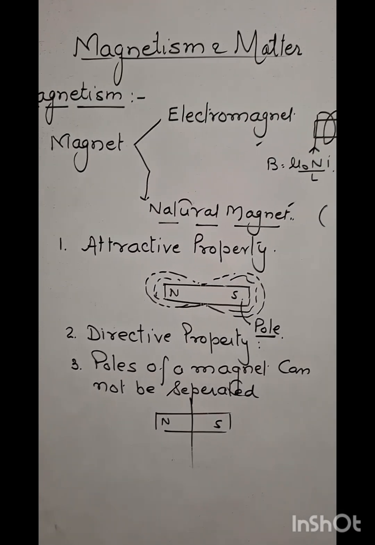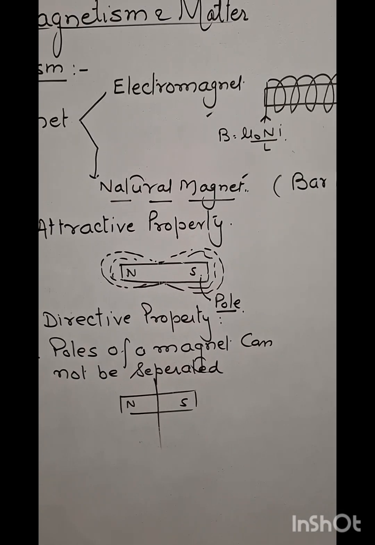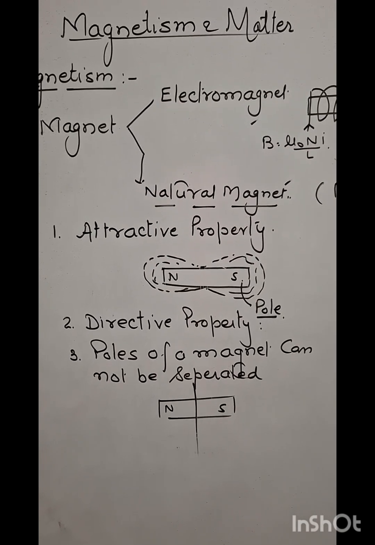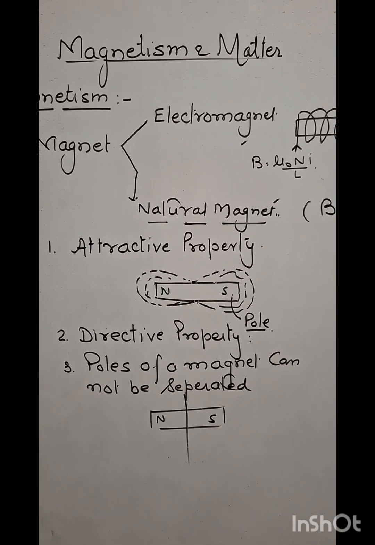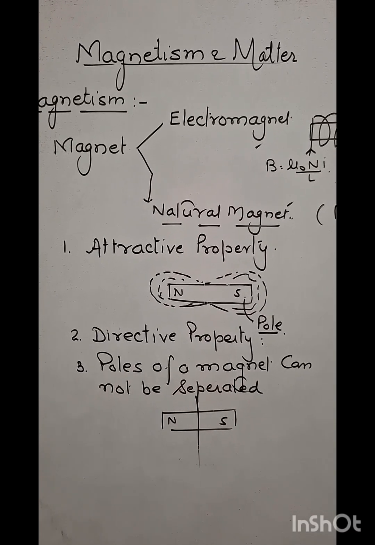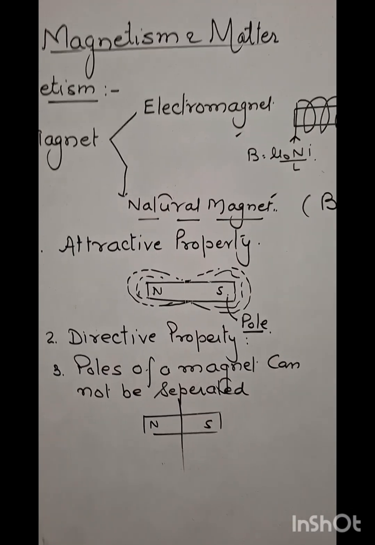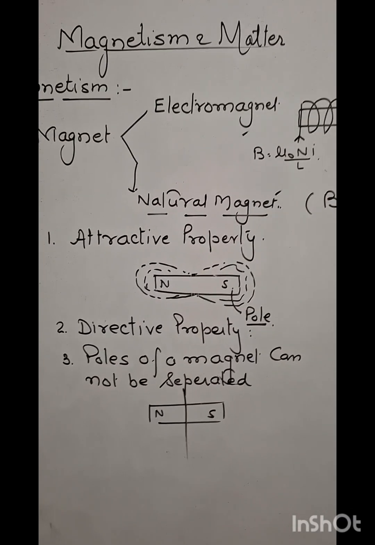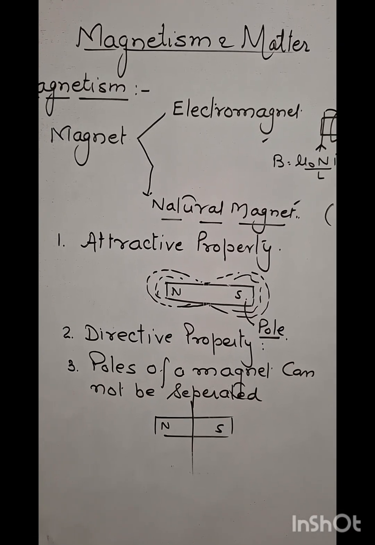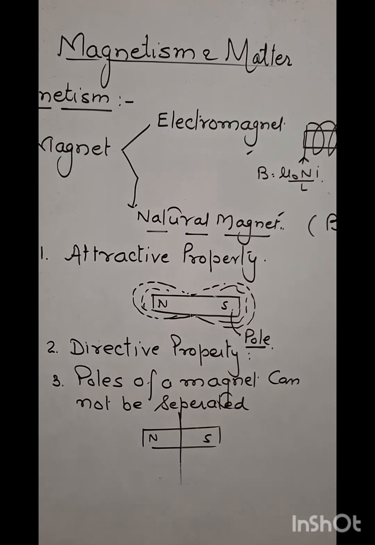Students, whether it is electromagnet or natural magnet, both have certain characteristics. Number one, attractive characteristic. A magnet attracts small pieces of magnetic substances like iron. The attraction is maximum near the two ends of the magnet, and the force of attraction is zero at the center. The two ends where attraction is maximum are called poles. A magnet has two poles, north pole and south pole.